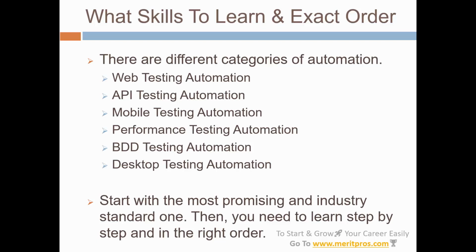Then we have the main section. So what skills to learn and exact order. There are different categories of automation. It is just not like one type of automation. So we have web testing automation, API testing automation, mobile testing automation, performance testing automation, BDD testing automation, desktop testing automation. There are other areas as well, but there are different categories of automation. You may get confused with what to start. So I have the solution.